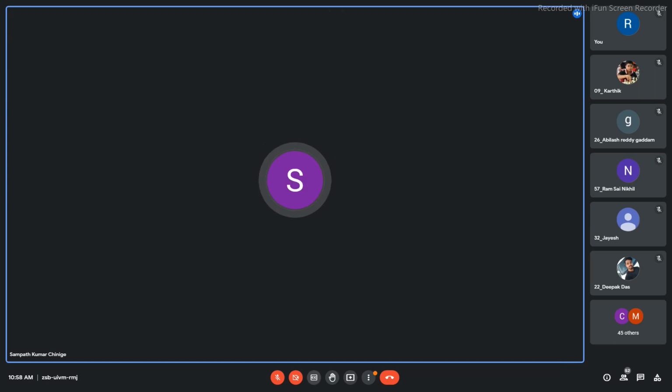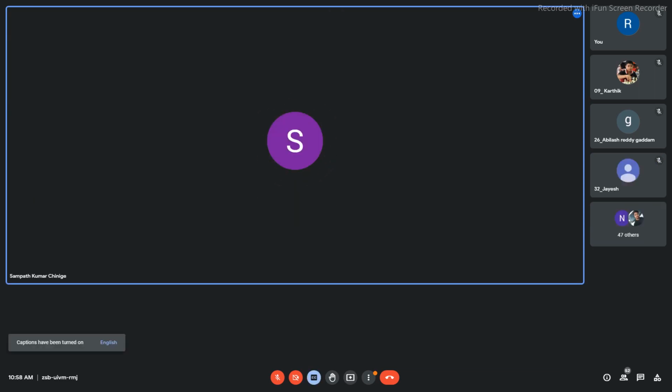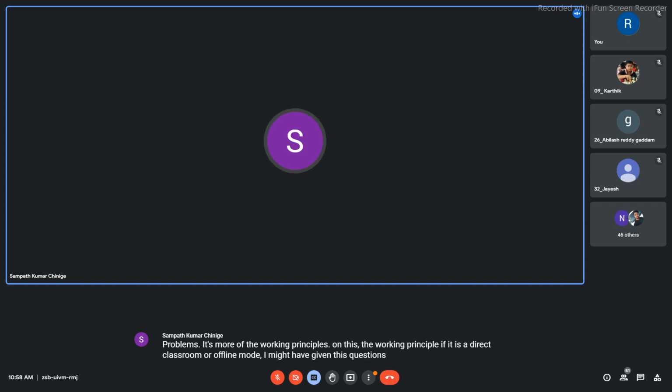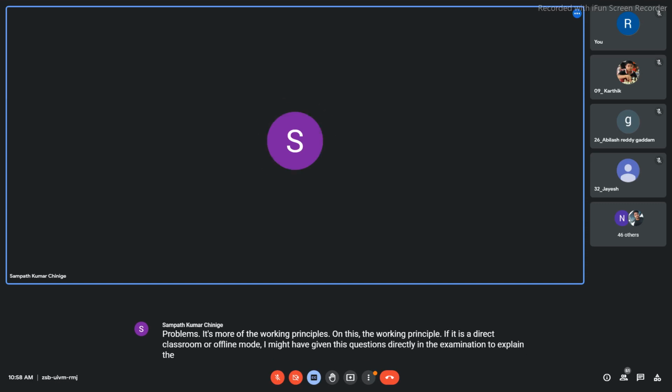finding interesting, but in the measurements class, the problem is it's more about the working principles based on which we are devising various measuring meters. If it were a direct classroom or offline mode, I might have given these questions directly in the examinations to explain the principles. That is what we want to test. But since it's online, I cannot directly give those questions in the examinations.